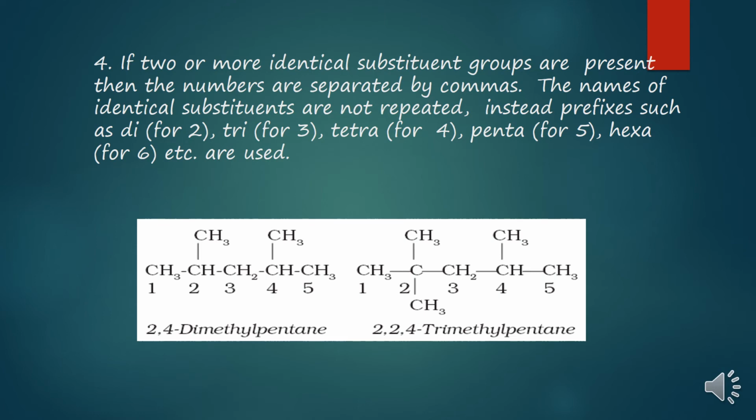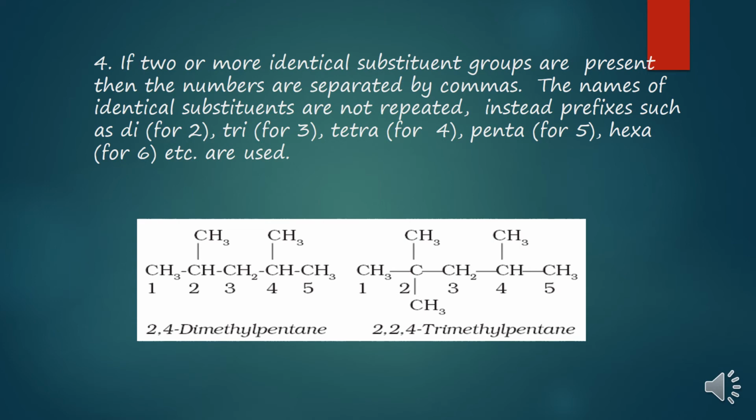Similarly, if you are seeing a compound containing 3 methyl groups, 2 methyl groups on the 2nd position, and on the 4th position also you are seeing 1 methyl group or 1 alkyl group, how would you write? You will count the carbon atoms in the main chain.